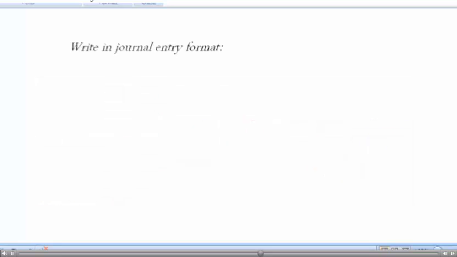Now in the interest of time, even though in reality that would be done on a worksheet, we're not going to do big worksheets again. We just don't want to spend that kind of time. But try to keep in mind the adjustments we're talking about would be done on a worksheet, but the textbook's going to typically show it to you in journal entry format. So what you want to do is commit these to memory.